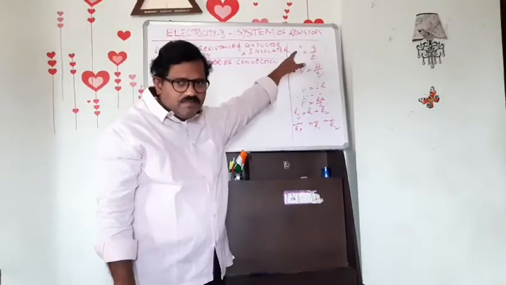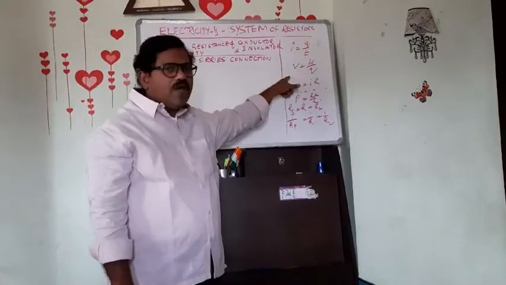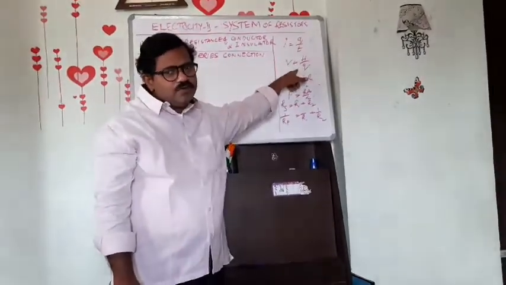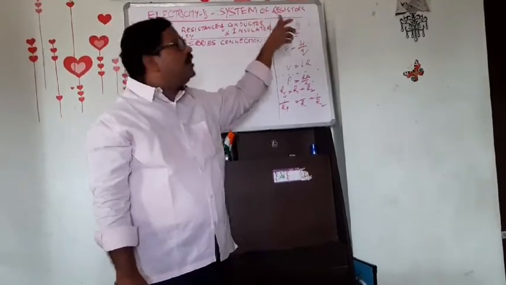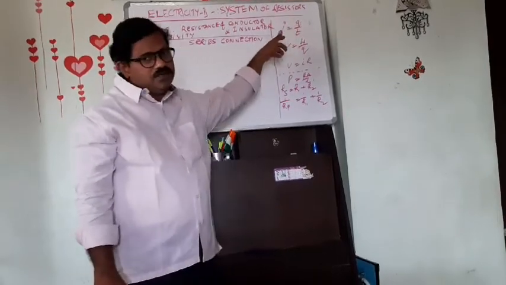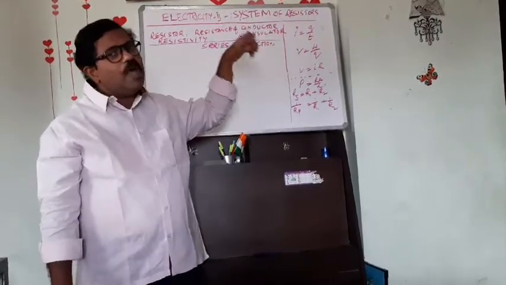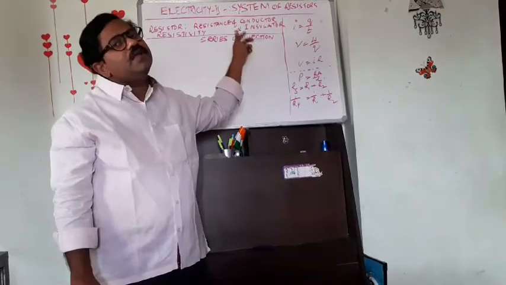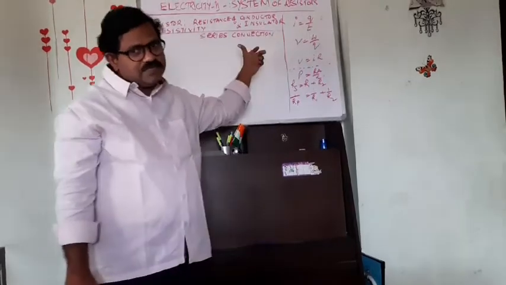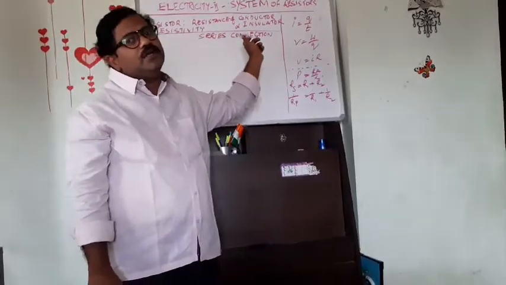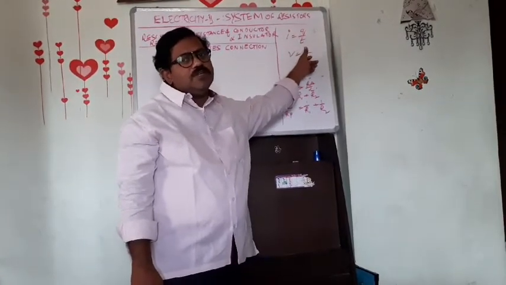I, electric current. What do you mean? Rate of flow of charges, that is I equal to Q by T. And we have V equal to W by Q, which refers to potential. How can you define it? The work done in bringing a unit positive charge from infinity to a point in an electric field is the potential at that point, that is V equal to W by Q. And the potential difference is the difference in potential between two points in an electric field.